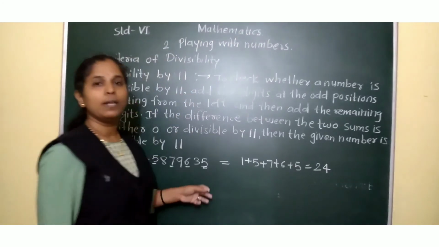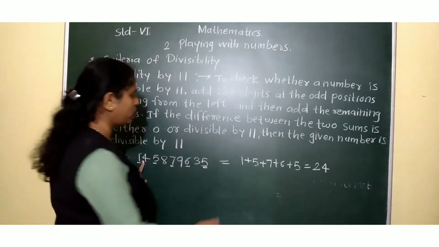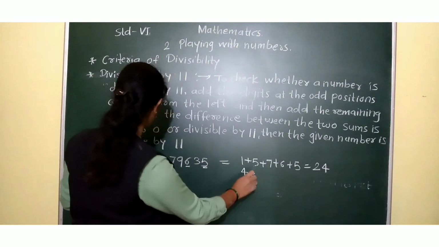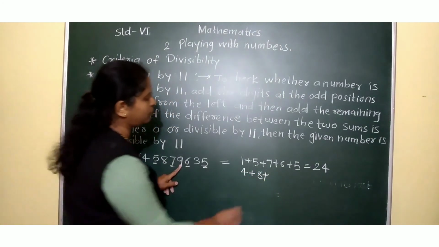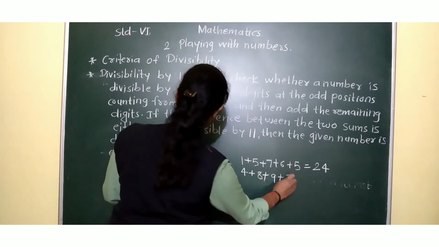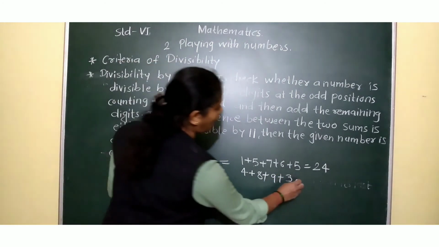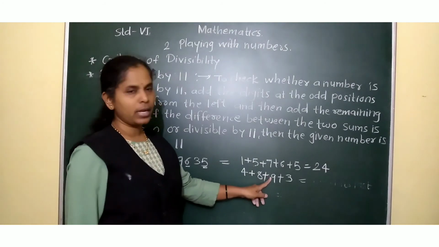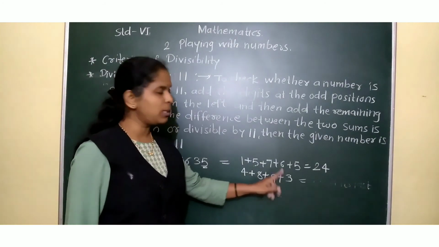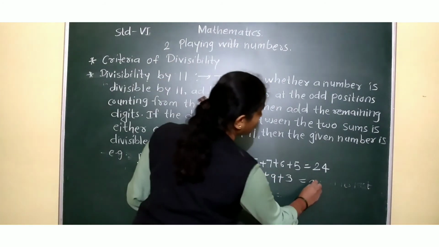Now, which digits remain? See, 4. Add them also. 4, then 8, plus 9, plus this 3. Add it. 8 plus 4, 12. 12 plus 9, 21. And 21 plus 3, 24. Okay.